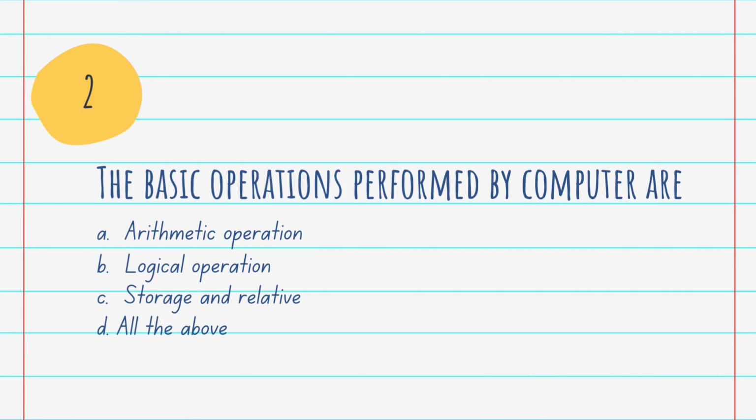Question number 2. The basic operations performed by computer are A. Arithmetic operation, B. Logical operation, C. Storage and relative, D. All the above. Answer is all the above. The basic operations performed by a computer are arithmetic operations, logical operations, and storage and relative functions.